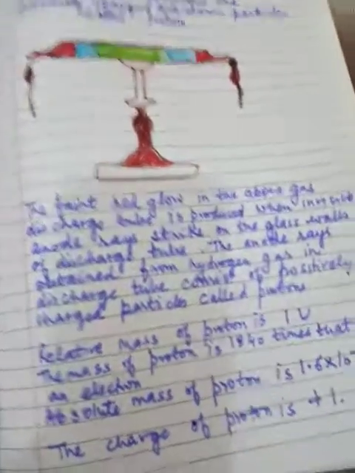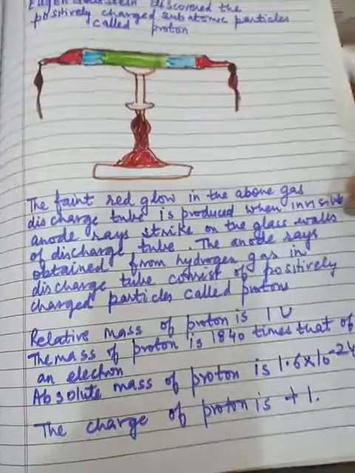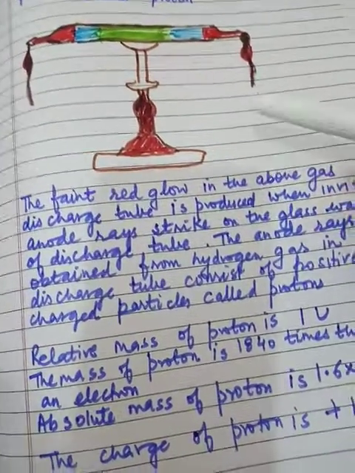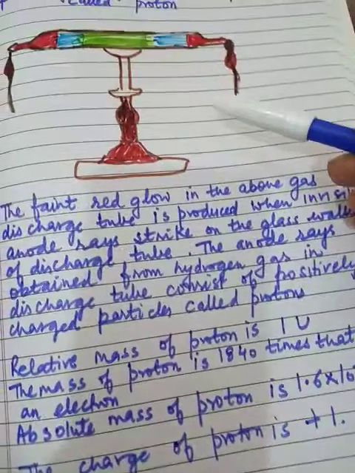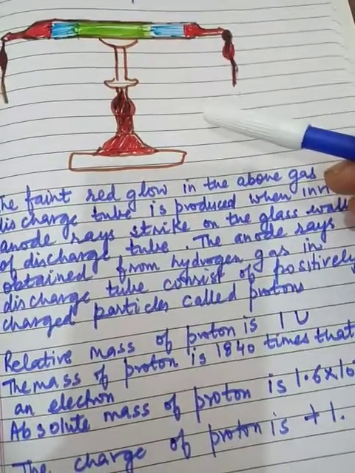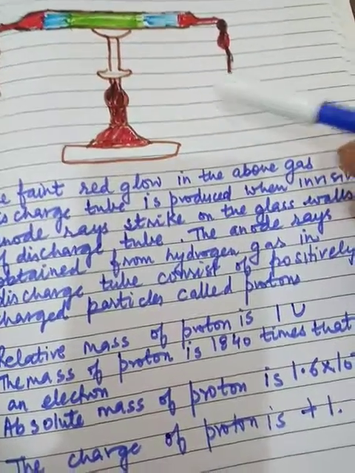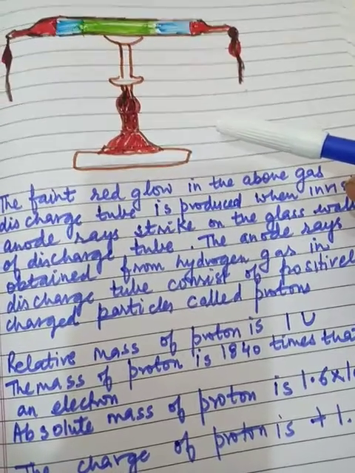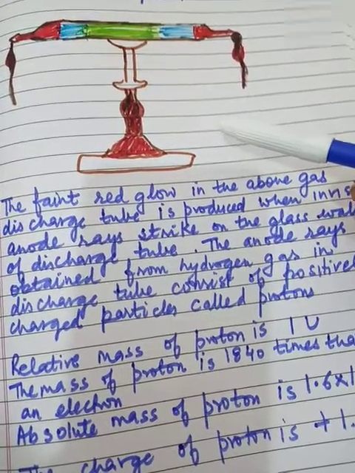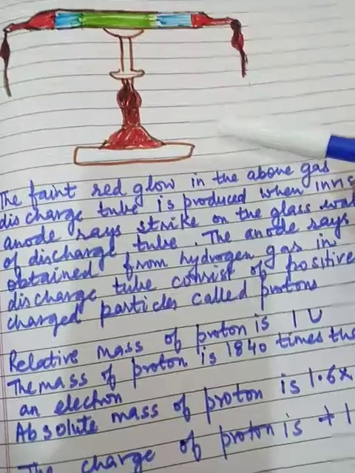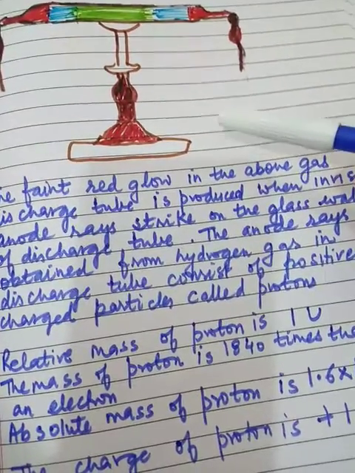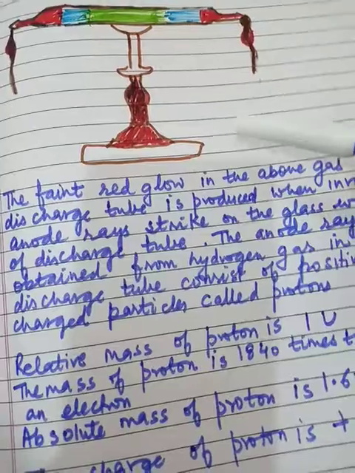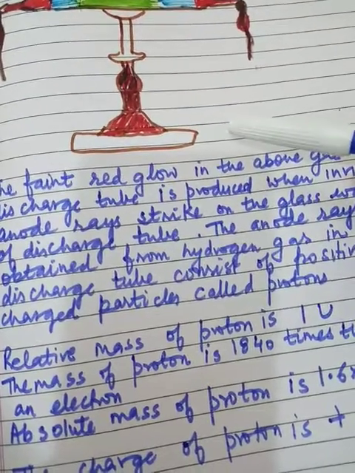Now, when we talk about mass, the proton is actually the hydrogen atom which has lost its electron. Since the mass of the electron is very small, we can say that the mass of a proton is equal to the mass of a hydrogen atom. But the mass of a hydrogen atom is 1 u.